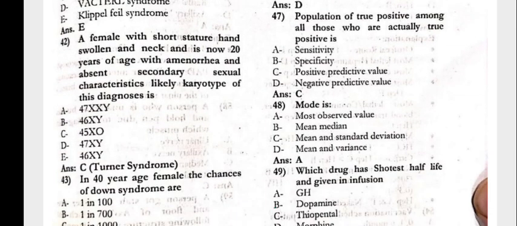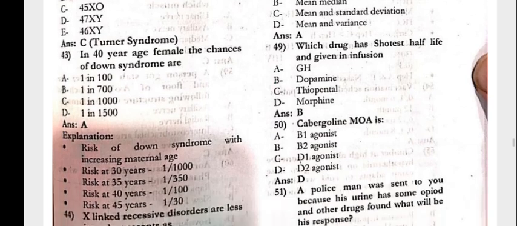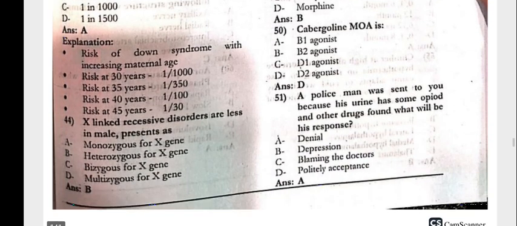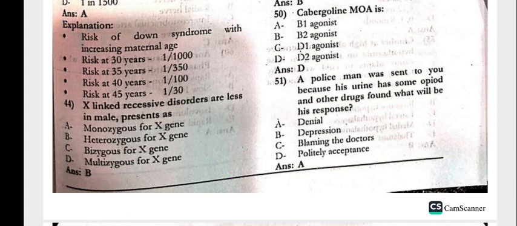The female with short stature, swollen hands, amenorrhea, and absent secondary sexual characteristics. That is definitely Turner syndrome, 45X. A 40-year-old female: the chances of Down syndrome would be 1 in 100. X-linked recessive disorders are less likely in females, present as heterozygous for the X gene.